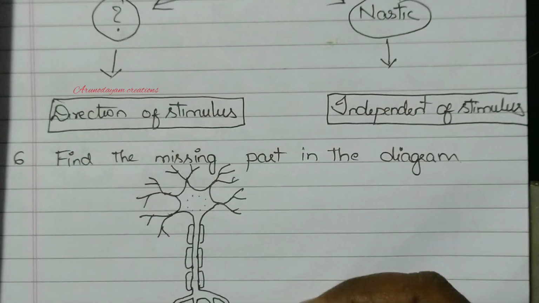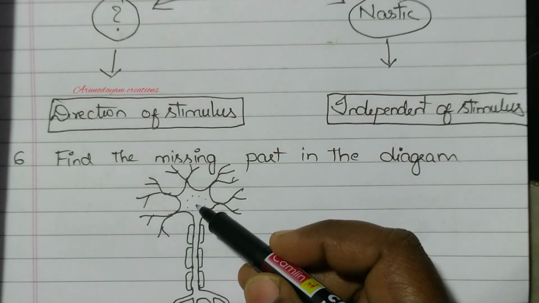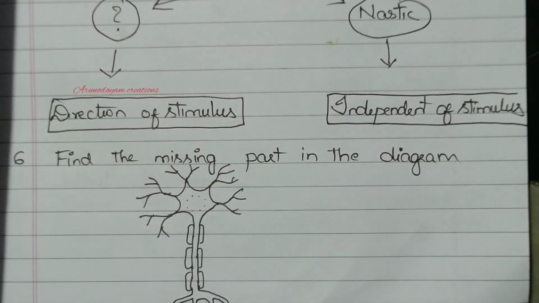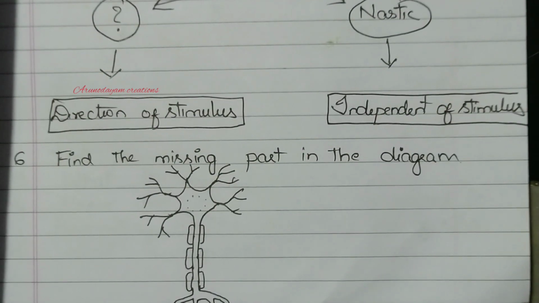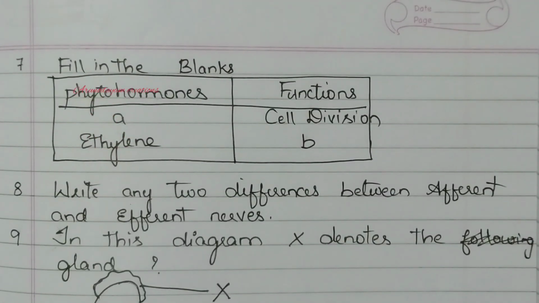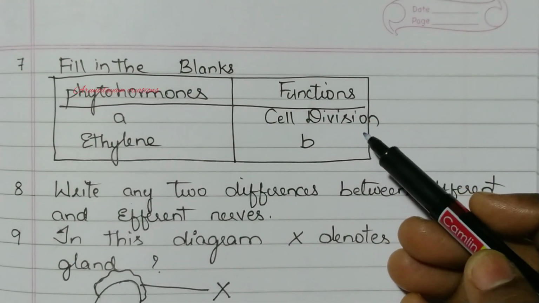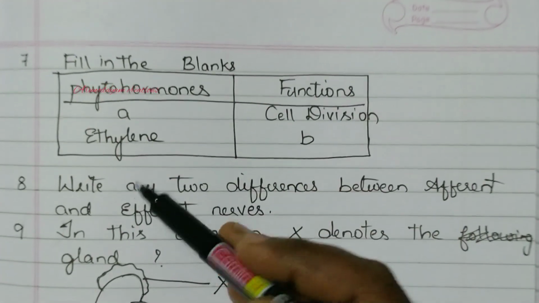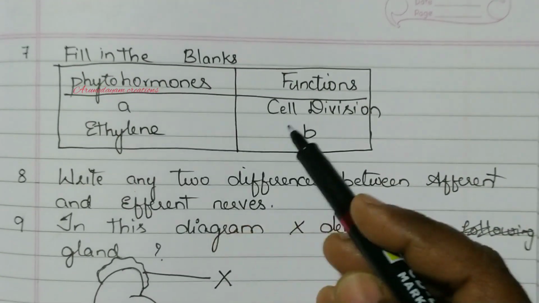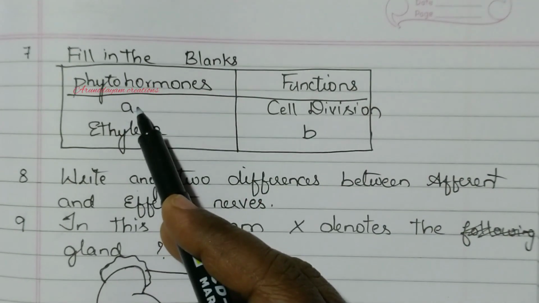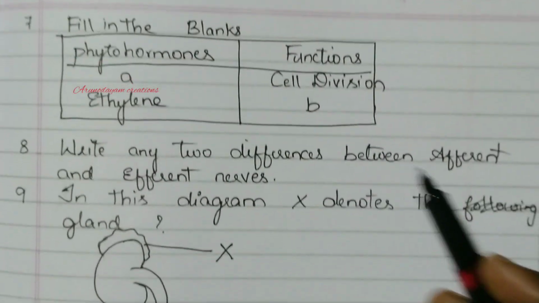Next, find the missing part in the diagram. This is a nerve cell. Here, nucleus is missing in cytosol. You have to mention nucleus. Next, seventh question. Fill in the table. The phytohormone which is responsible for cell division is cytokinins. So ethylene helps in fruit ripening of fruits. So here cytokinins and here ripening of fruits.